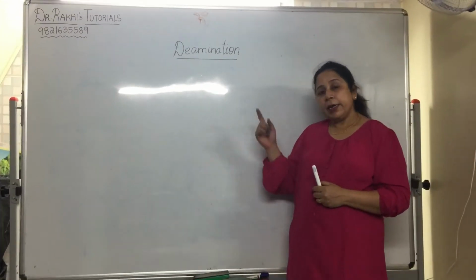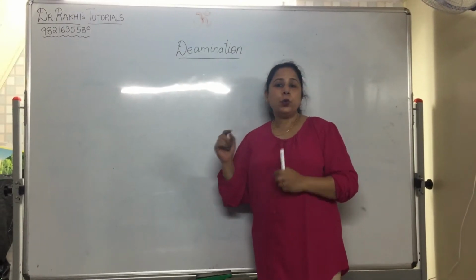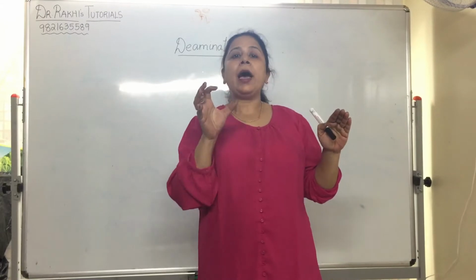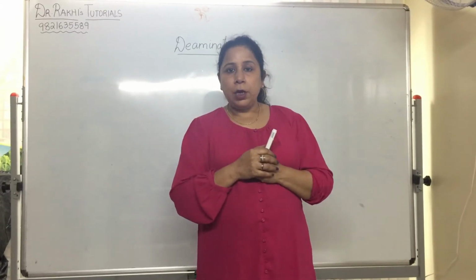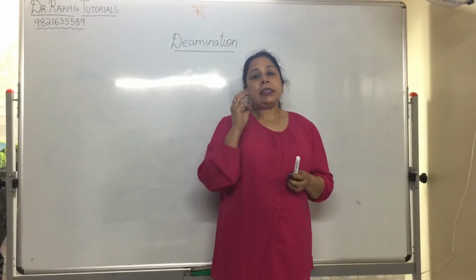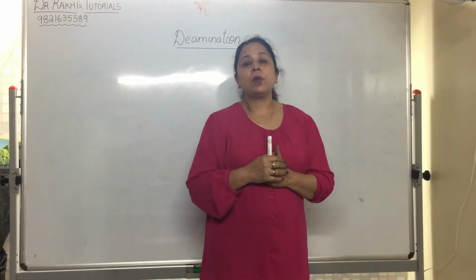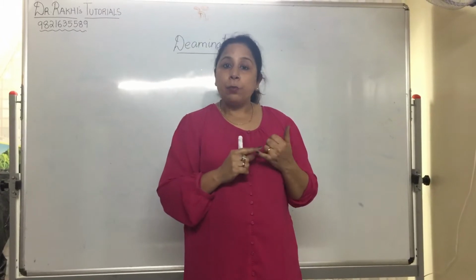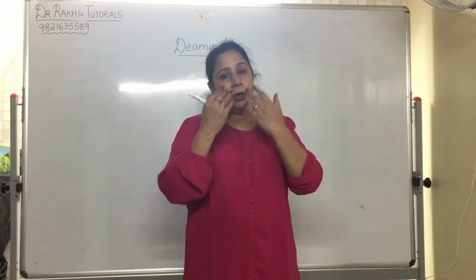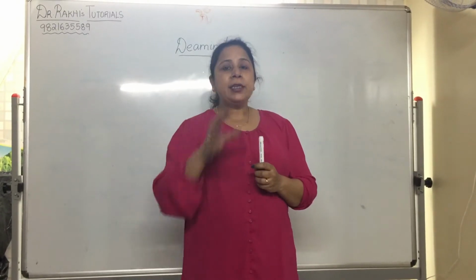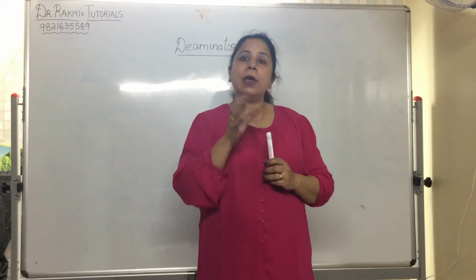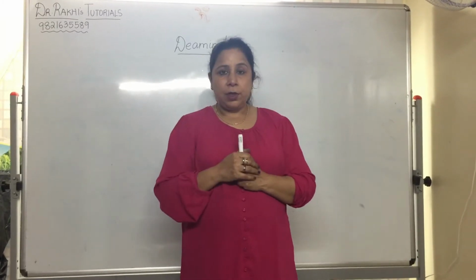Let's begin. Deamination, as I told you, is a combination of two words. De is to remove and amines means proteins. So from where does this protein come? Let me tell you that we have three constituents of our food: carbohydrates, fats and proteins. So whatever food we eat ultimately is divided into carbs, that is carbohydrates, fats and proteins.